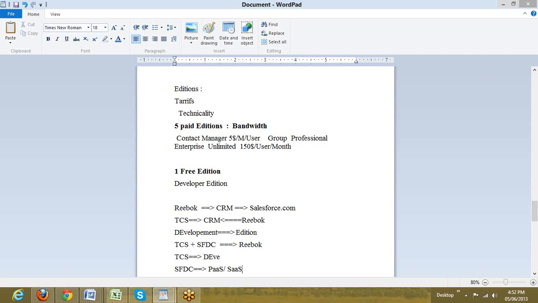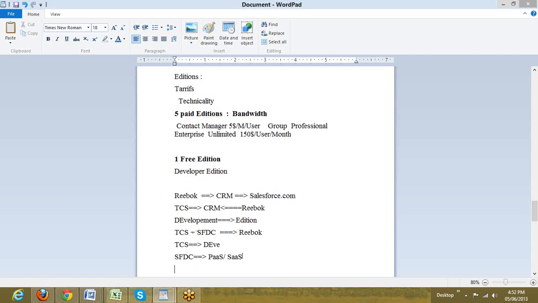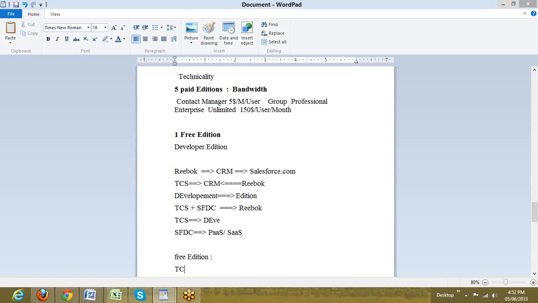Now coming to the free edition. What is that free edition? Now why doesn't Reebok go with a free edition? Why should it go with a paid edition? The reason behind this is that free editions are offered to TCS or Wipro or Accenture. Several hundreds of companies are there. Even somebody can get partnered with the Salesforce guys, and we do get a free edition.